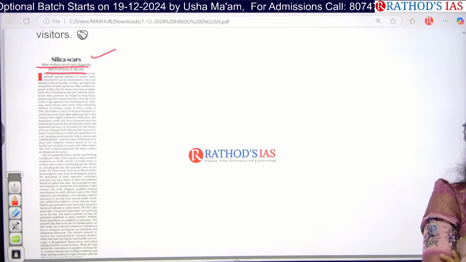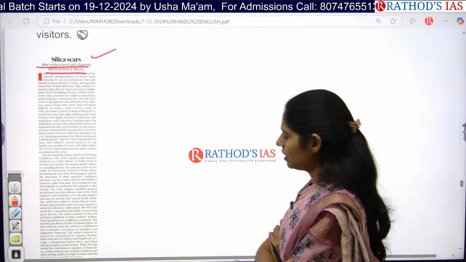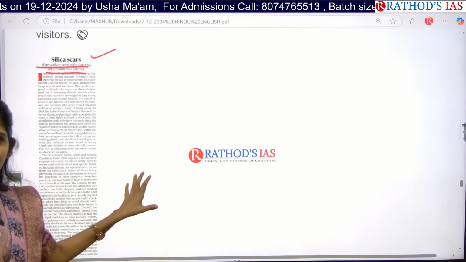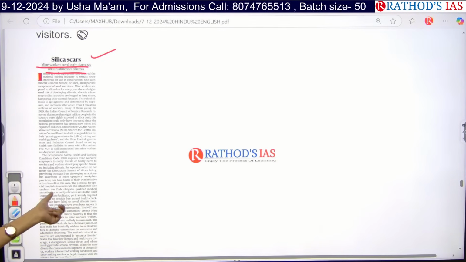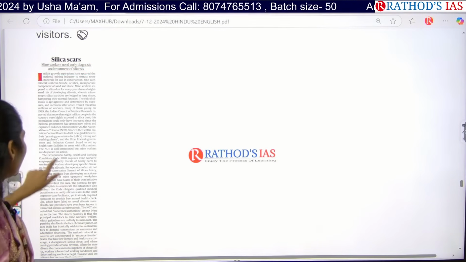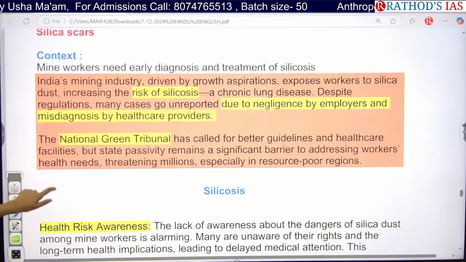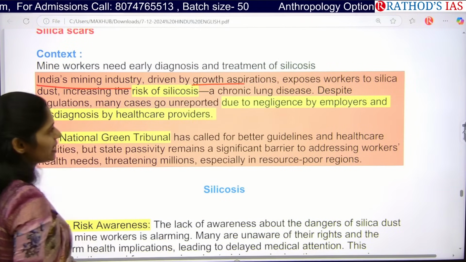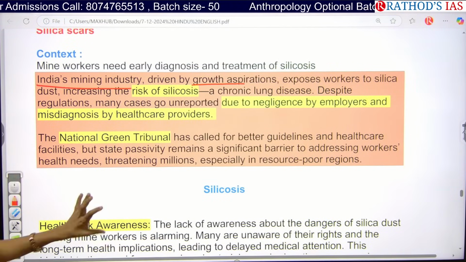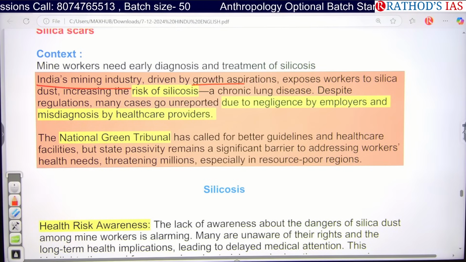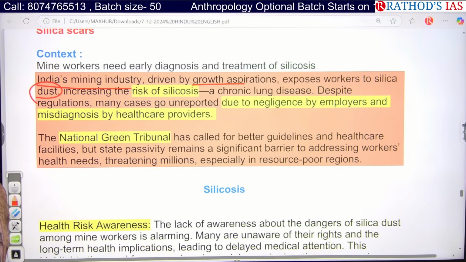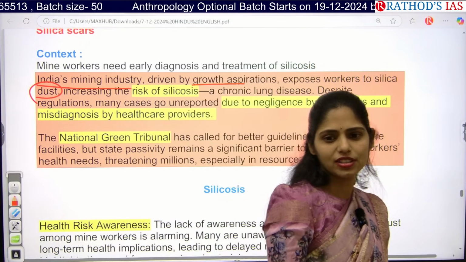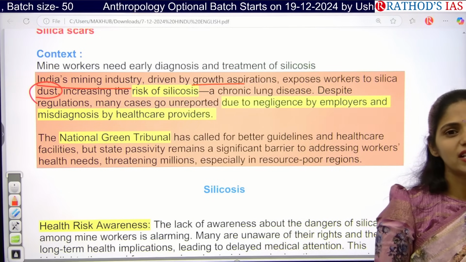Contamination of silica. Especially workers who are working in mining will be having this disease called silicosis. You have to see this article, it is very important. This article is saying that India's mining industry, driven by growth aspirations, exposes workers to silica dust. Whenever they inhale this silica, it gets deposited in our respiratory system and causes a disease called silicosis.